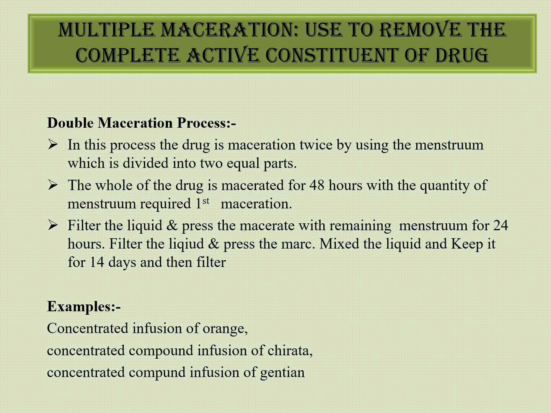The whole of the drug is macerated for 48 hours with the quantity of menstruum which is required for first maceration. Then filter the liquid and press the macerate with remaining menstruum for 24 hours. Filter the liquid and press the mark. Mix the liquid and keep it for 14 days and then filter. Example, concentrated infusion of orange, concentrated compound infusion of chirata, concentrated compound infusion of gentian.